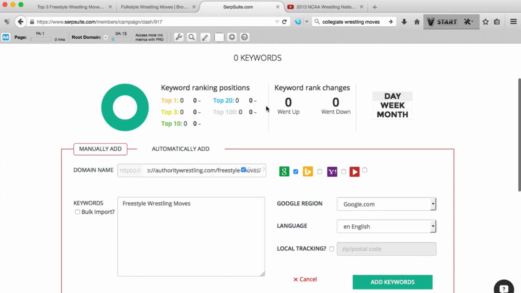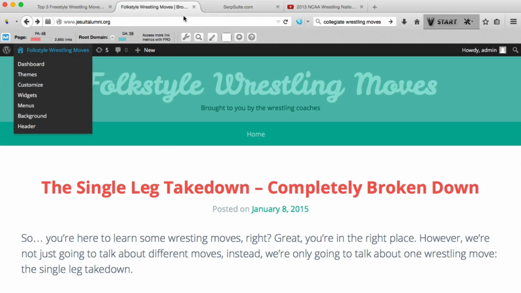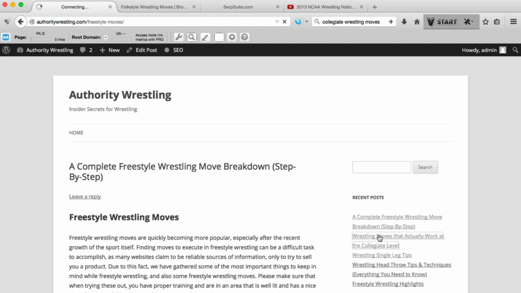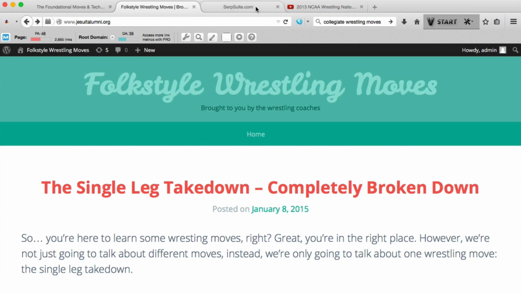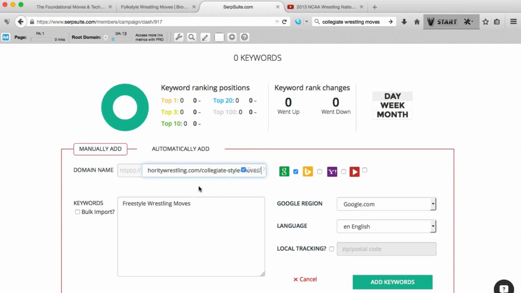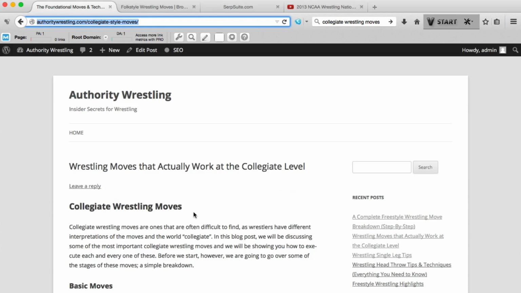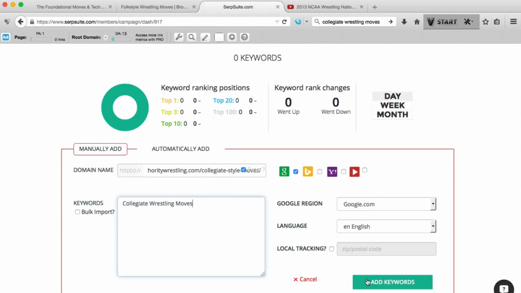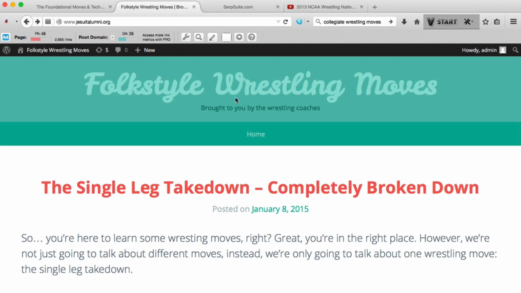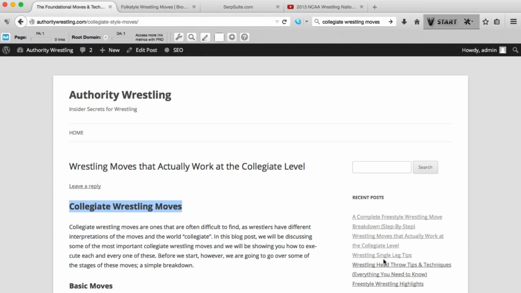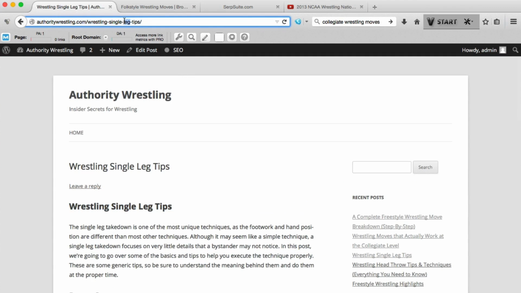And we'll add another one for collegiate wrestling moves. I'll just copy this and we'll add those. And 3 more. So we'll grab wrestling single leg tips.